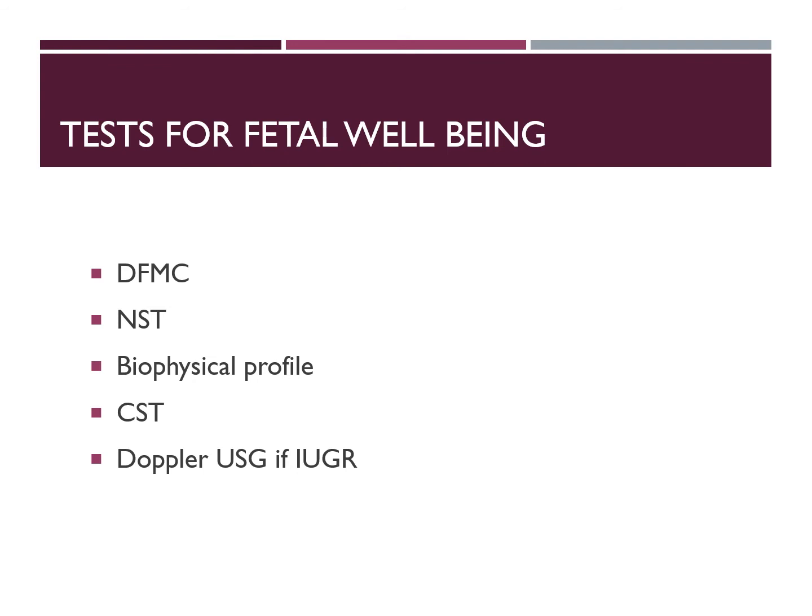The easiest and simplest test is the daily fetal movement count by the mother. She can count the fetal movements for at least 3 hours, 1 hour in the morning, 1 hour in the afternoon, and 1 hour in the evening. At least 3 movements per hour, that is altogether 10 movements in a 12-hour period. Or you can also ask her to count till she gets 10 movements. And if she feels less than 3 per hour, she has to report.